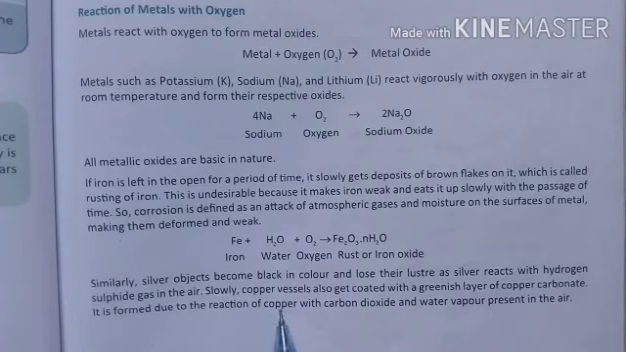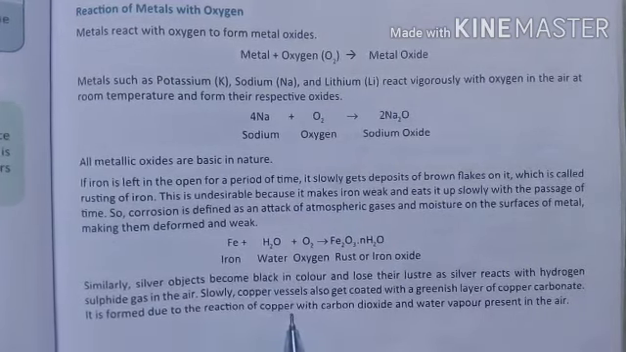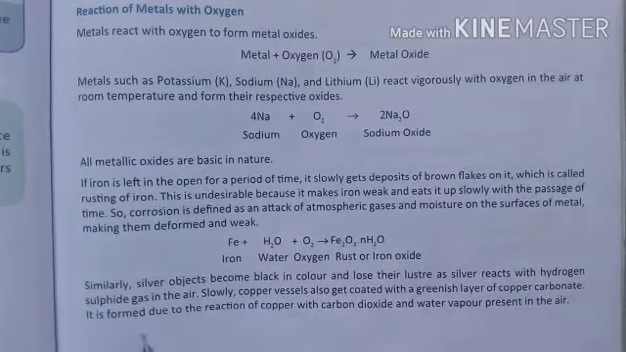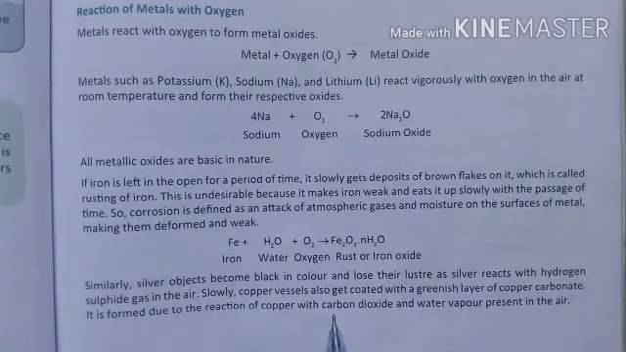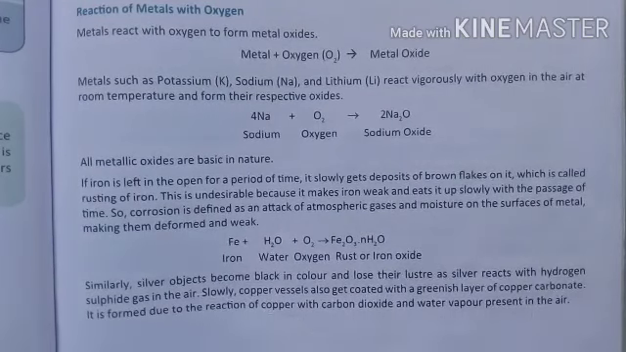This copper I am talking about is what the vessels used in your temples are made of. So go to the small temple at your home and look at all the vessels which are used for puja and so on. You will find a greenish layer on them. That is also a type of corrosion. It is formed due to the reaction of copper with carbon dioxide and water vapor present in the air.